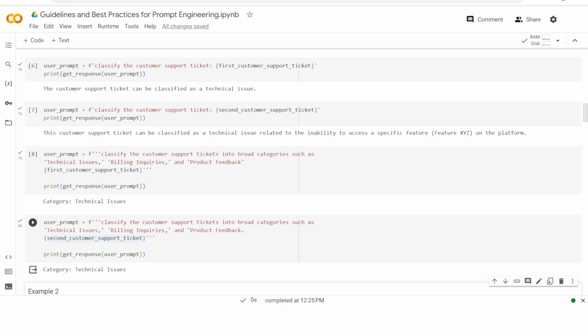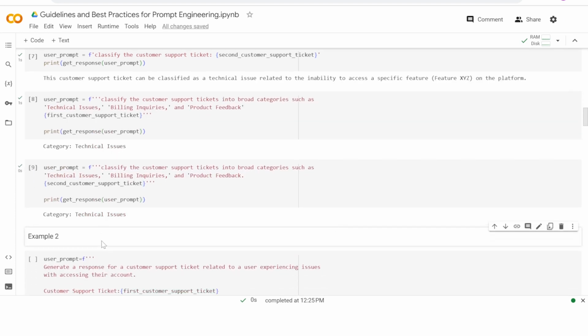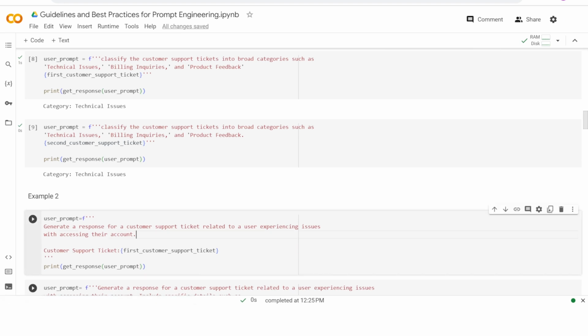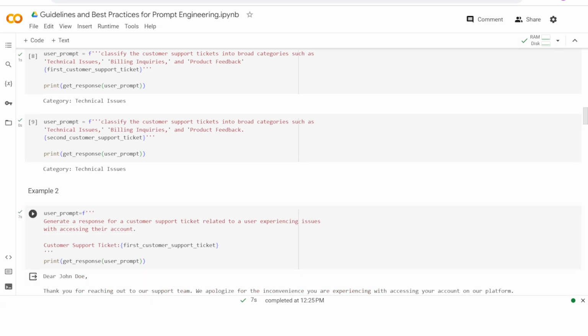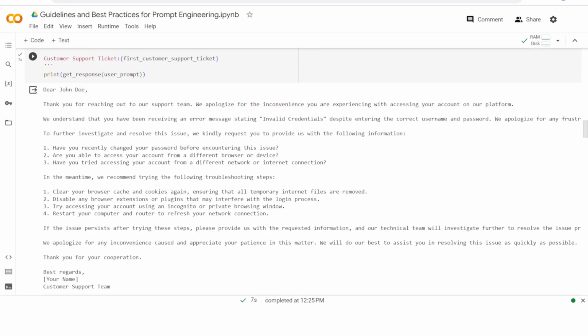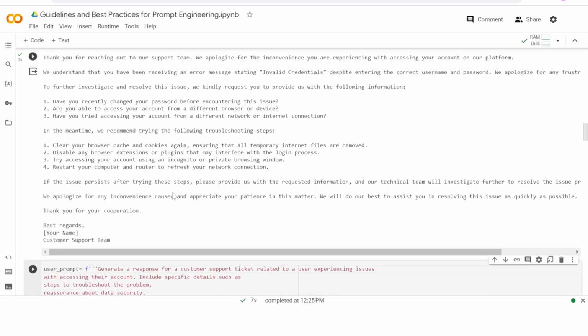and then I can forward these tickets as needed. So now let's go a step further, and let's say that now you want to generate a response to these tickets, right? So again, I start with a simple prompt saying generate a response for the customer support ticket related to the user experiencing issues with accessing their account. I run this, and again, what I see is that it has given me a response. It is giving me ways to investigate further. In the meantime, it is also adding a few troubleshooting steps.